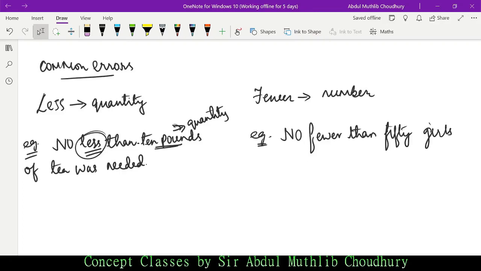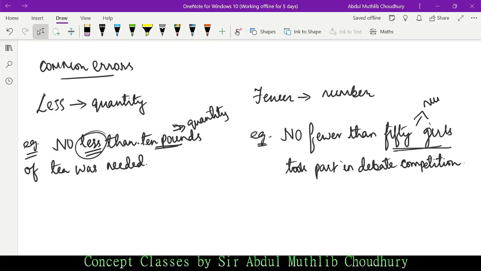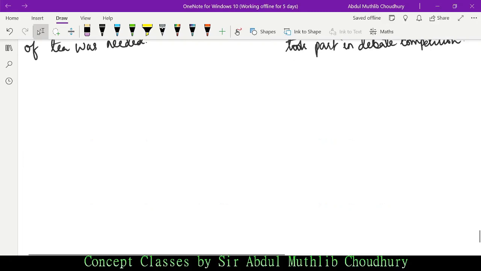No fewer than 50 girls took part in debate competition. So 50 girls here refers to what? Numbers, isn't it? So that is why we have used fewer. So in case of quantity we use less, in case of numbers we use fewer.